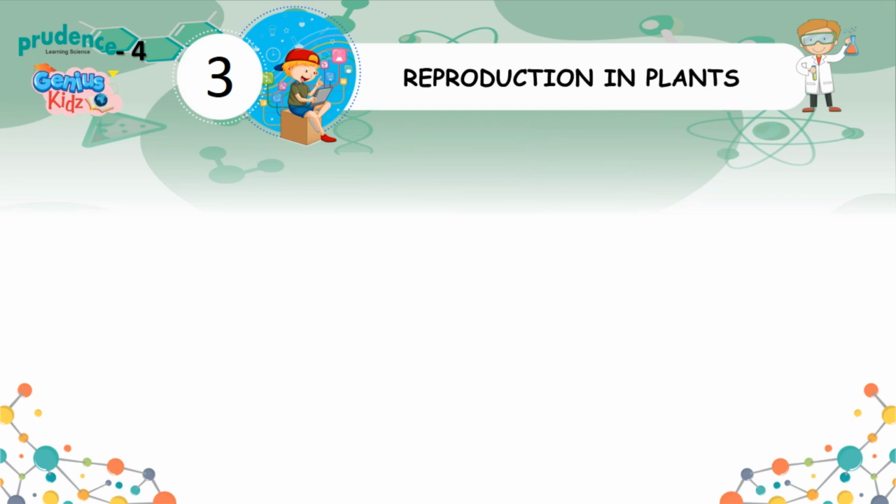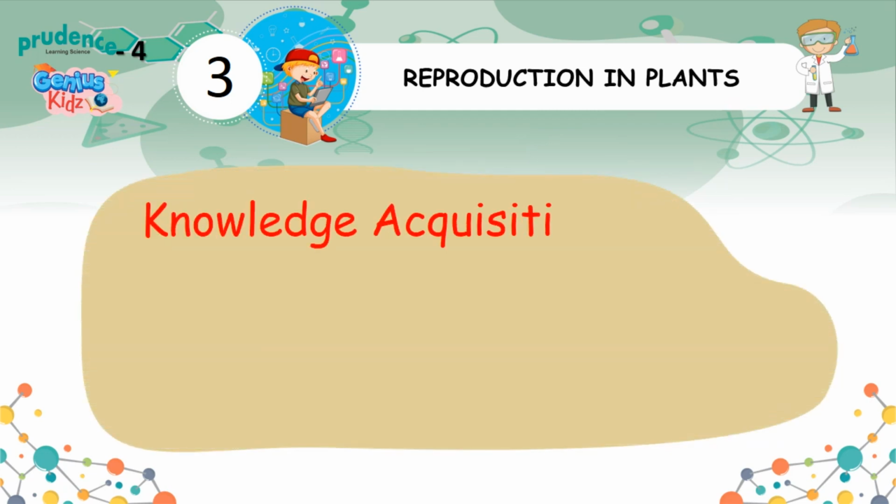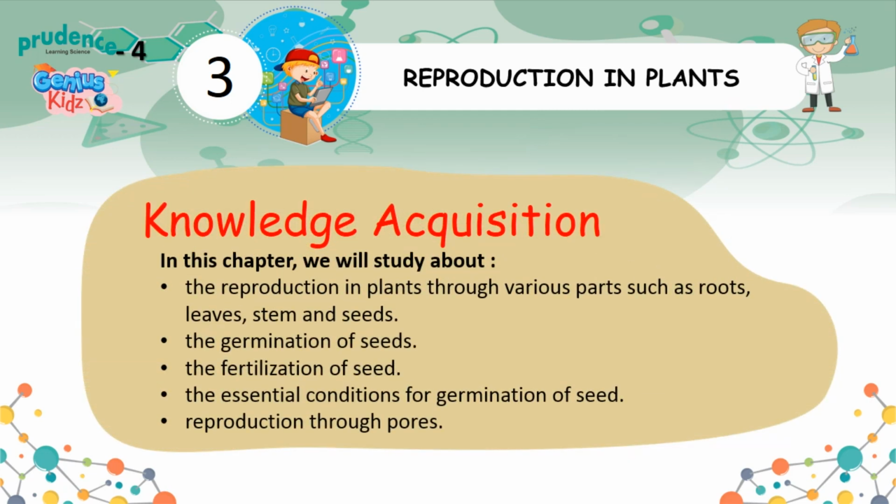Reproduction in plants. Knowledge acquisition. In this chapter, we will study about the reproduction in plants through various paths such as roots, leaves, stem and seeds. The germination of seeds. The fertilization of seed. The essential conditions for germination of seed.